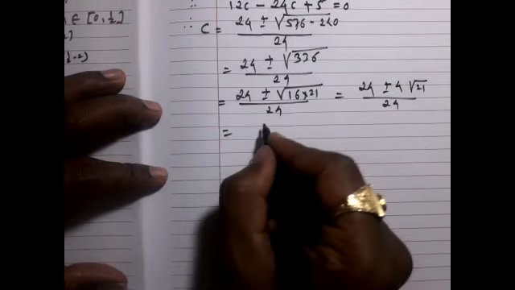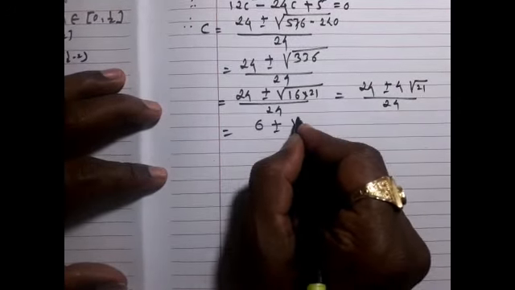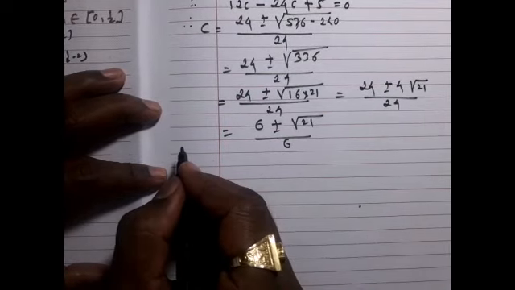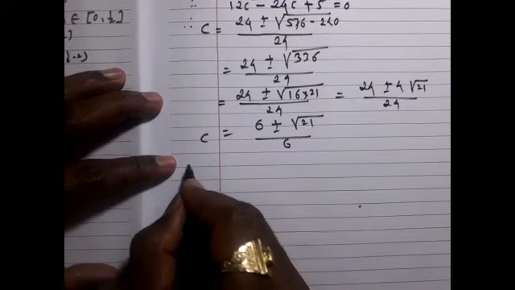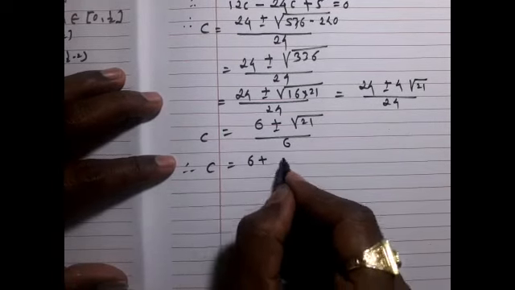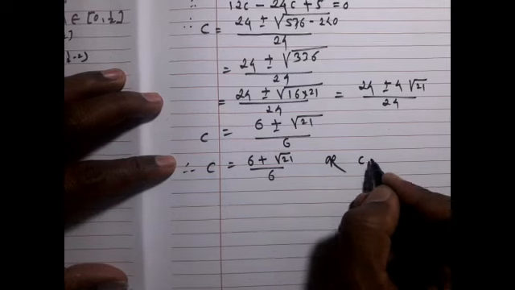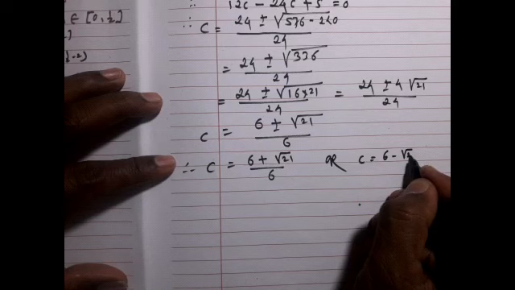Cancelling 4, 6 4s are 24, root 21 upon 6. So c is equal to 6 plus root 21 upon 6, or c is equal to 6 minus root 21 upon 6.